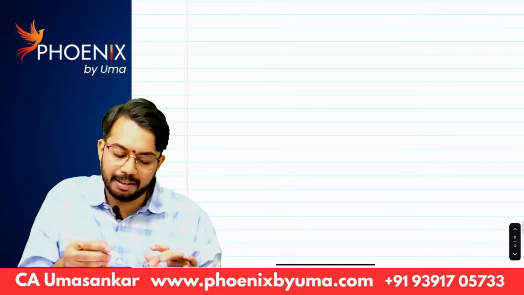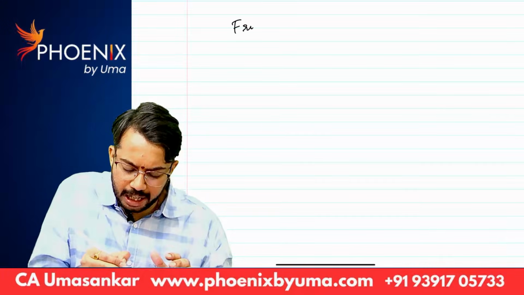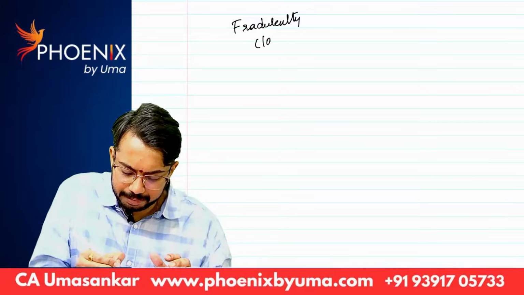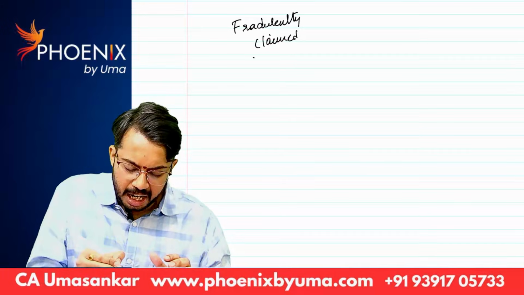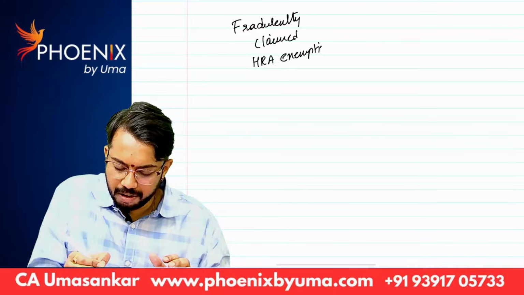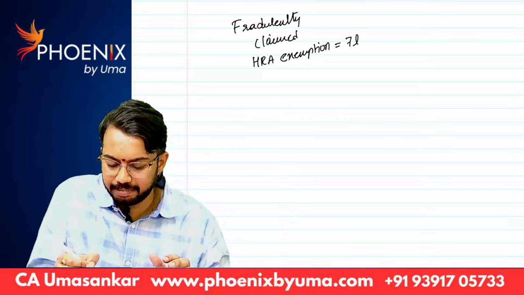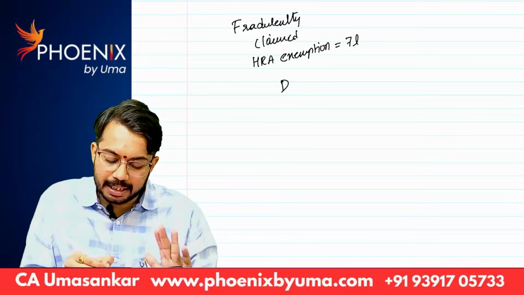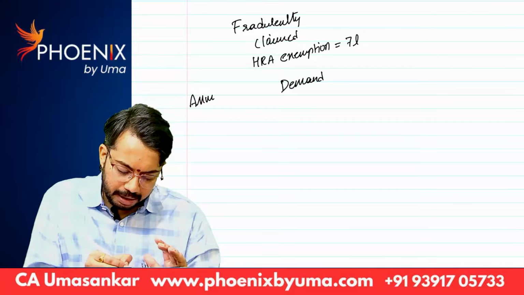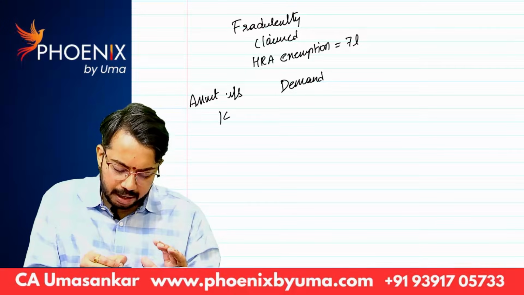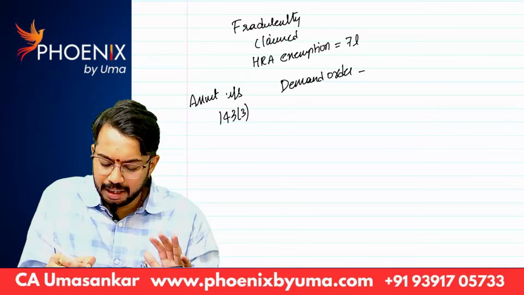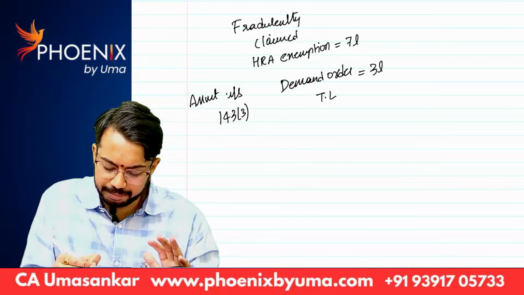applicable. Let's say I fraudulently claimed HRA exemption 7 lakhs. Now department passed demand order. They did assessment under section 143(3) regular assessment, and they passed demand order, 3 lakhs tax liability.